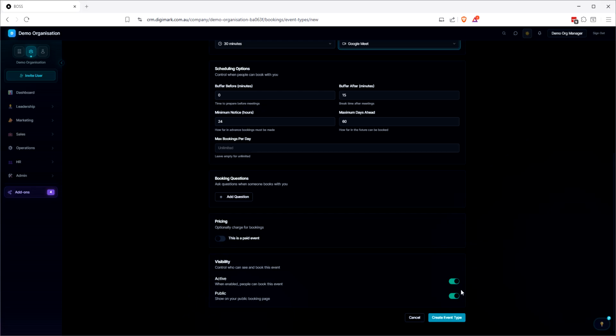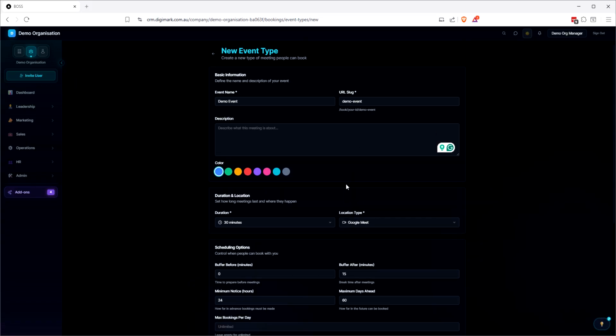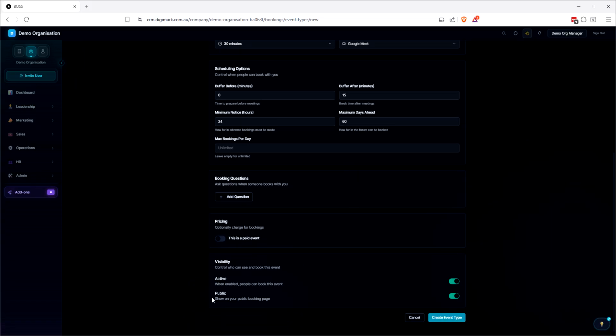We can set it to active and we can set it to public. So this will be a public booking page. We can set this off if we want it to be active, so we want to be able to test it out and make sure that everything's working the way that we want it to without it being public. And then we can set it to public. So we just create that.